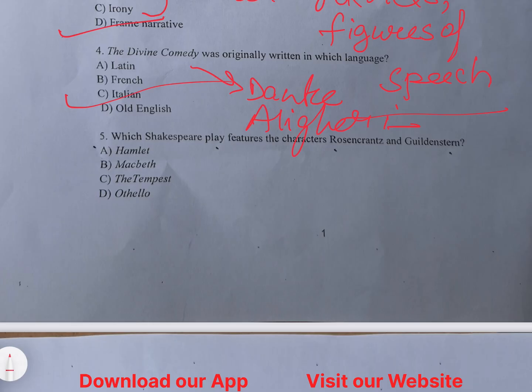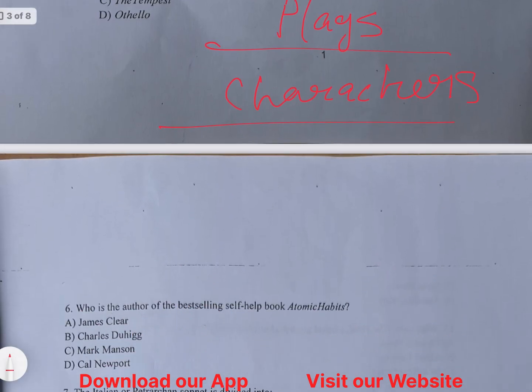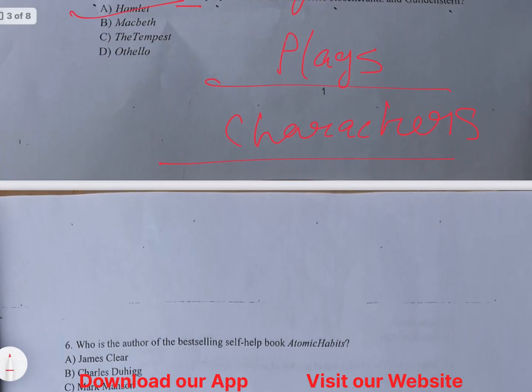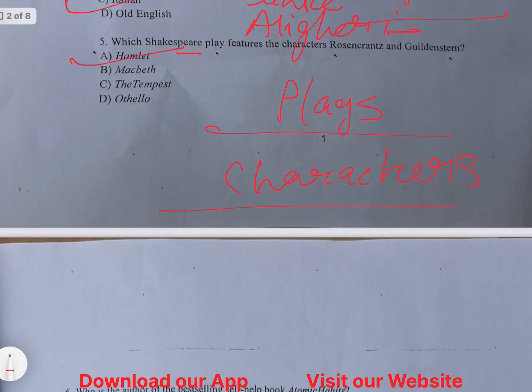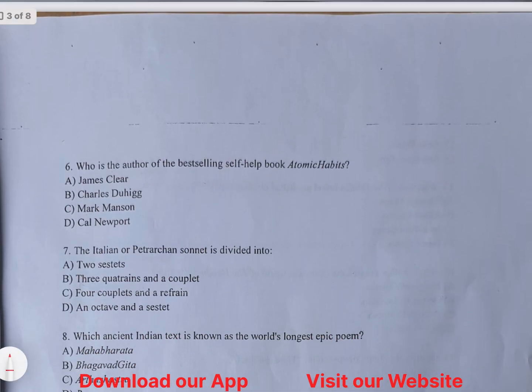Then the fifth question is, which Shakespeare play features the characters Rosencrantz and Guildenstern? The answer to the fifth question is Hamlet. This is a play written by Shakespeare. You must know the plays of Shakespeare and their characters, because all these are recurring questions that Jamia asks every year in its entrances. So if you are preparing for Jamia BA English Honors for next year, you must prepare William Shakespeare's plays and all his characters.